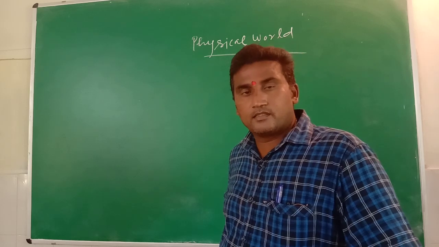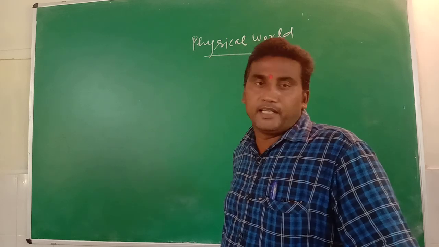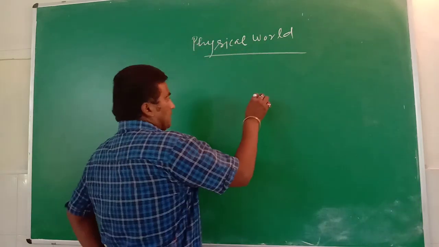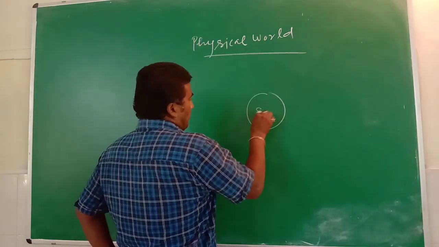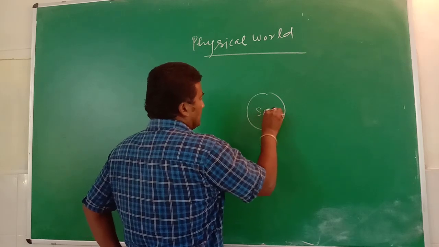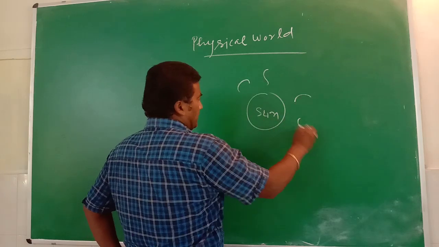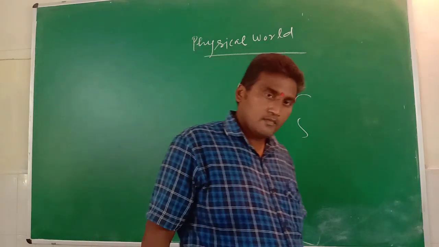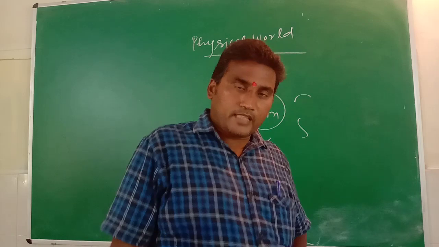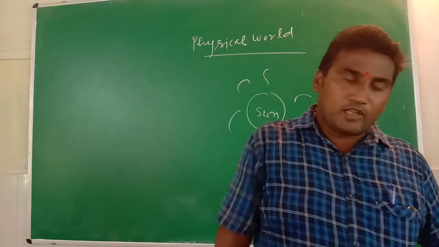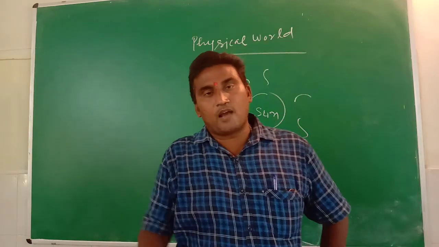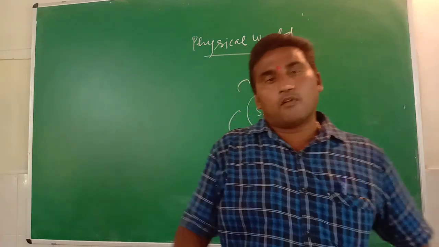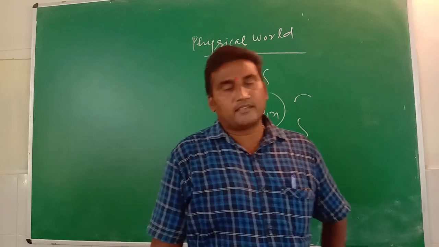Now we discuss how the sun produces energy, because the main process of the sun is to produce energy by nuclear fusion. Now the question in front of you is, what is nuclear fusion? When two or more lighter elements combine to form one heavier atom or element, that is known as nuclear fusion.